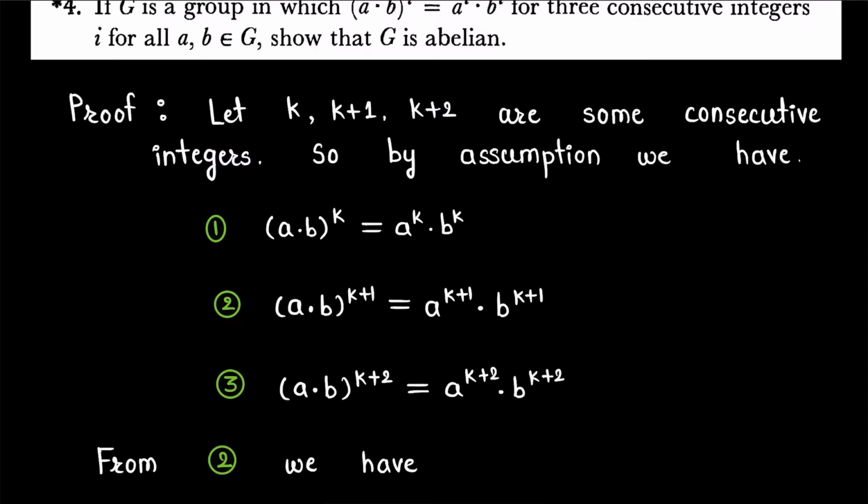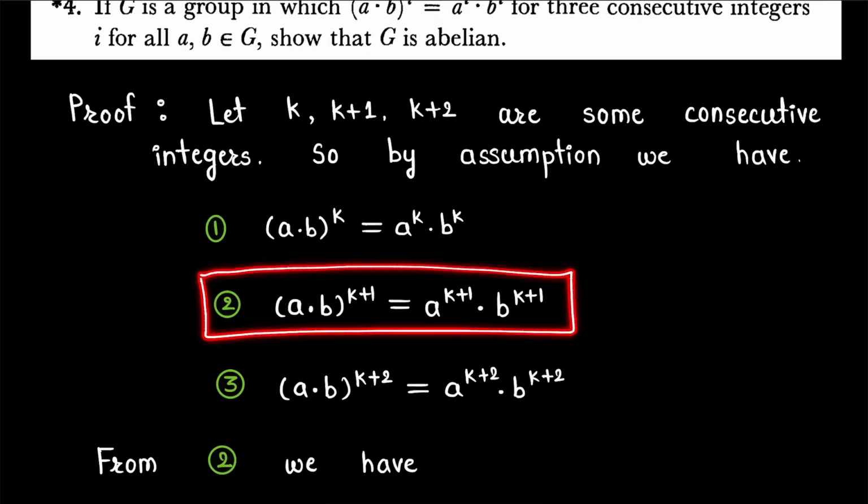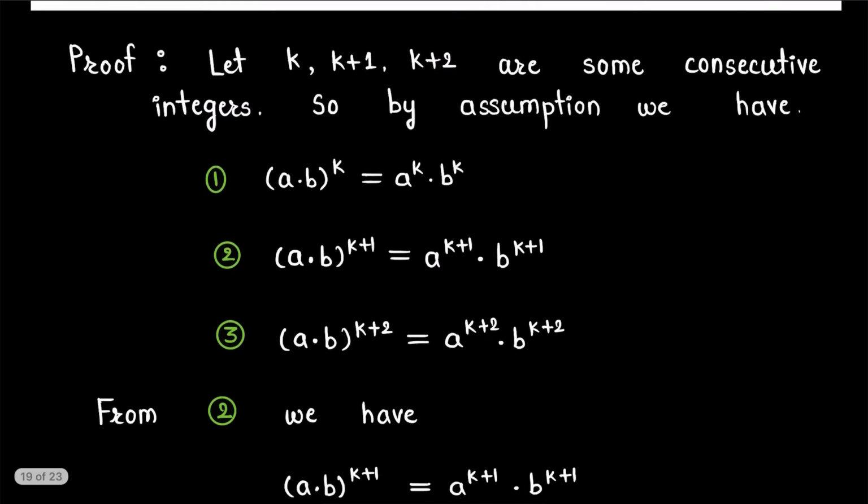Number 2, (a·b)^(k+1) = a^(k+1)·b^(k+1), and the third one will be (a·b)^(k+2) = a^(k+2)·b^(k+2). Now we will do further calculations for this second expression.